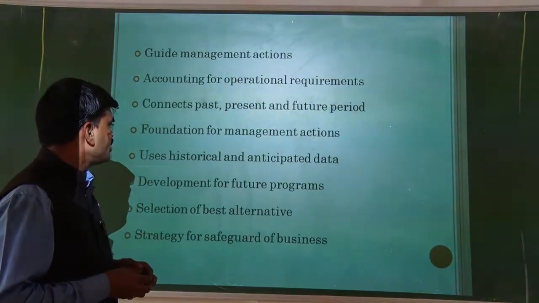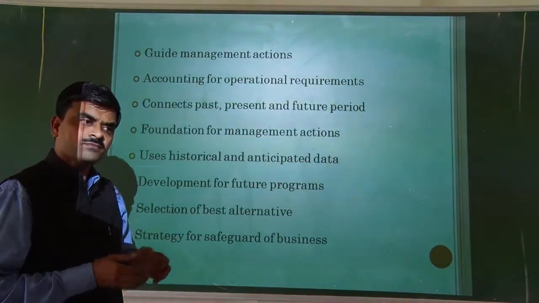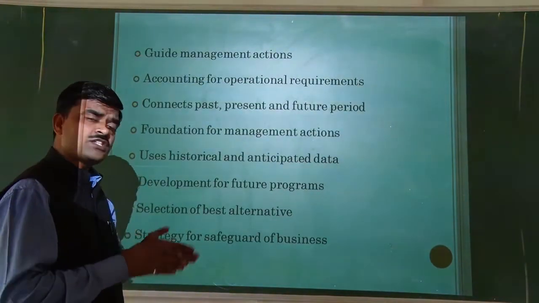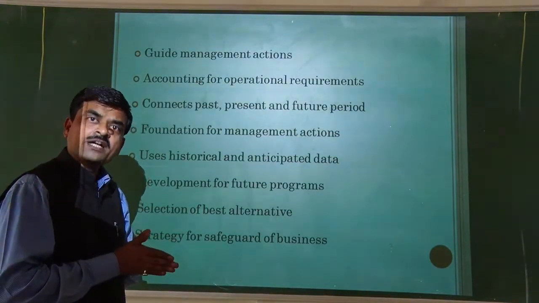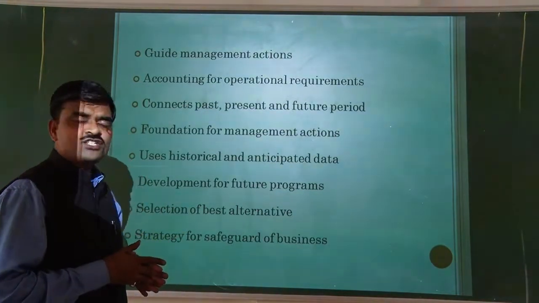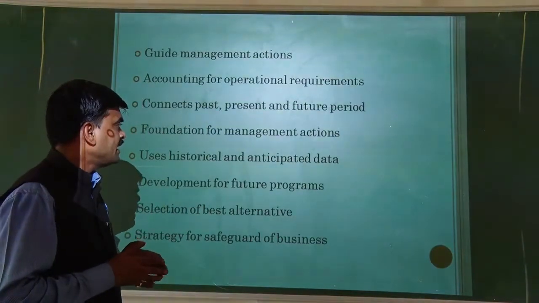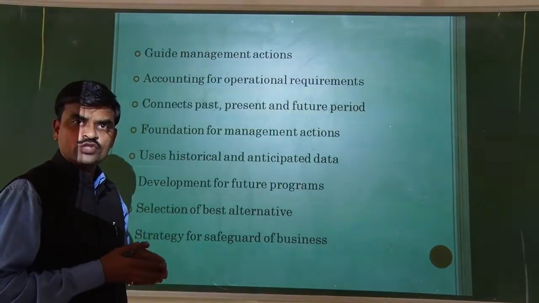Then the next is uses historical and anticipated data. One of the features of this accounting is that it uses historical data, and management accounting collects this data from financial records. The financial records means balance sheet and profit and loss account, and it generates anticipated data for the future.